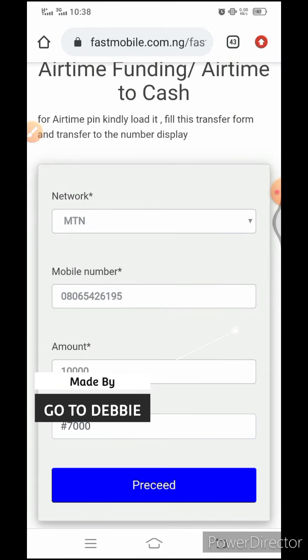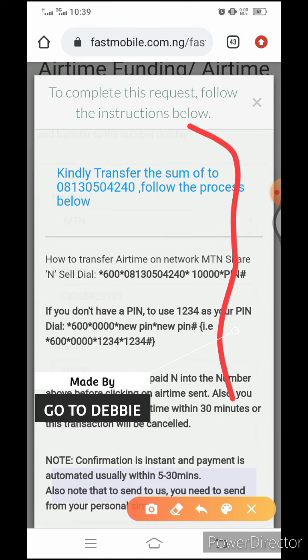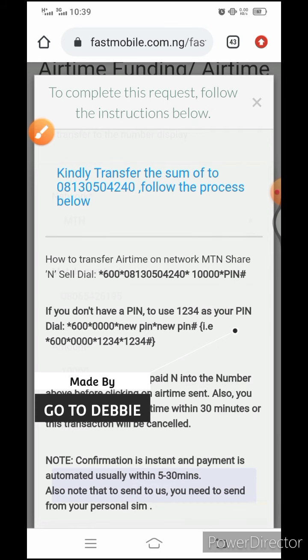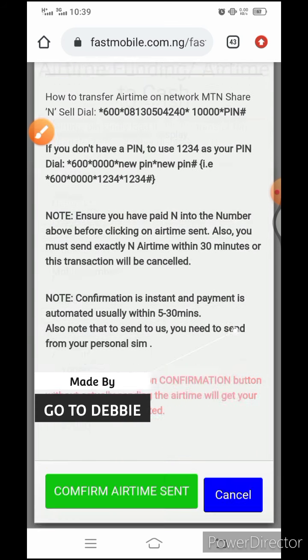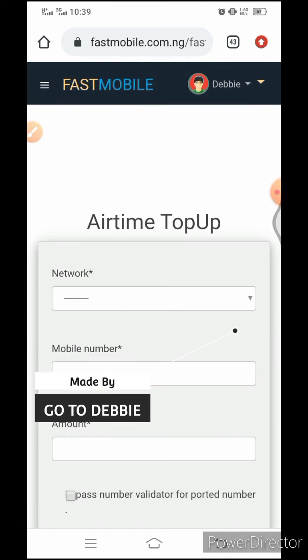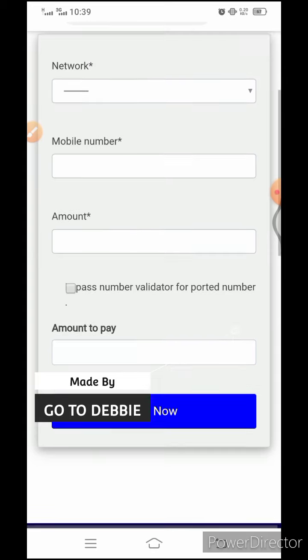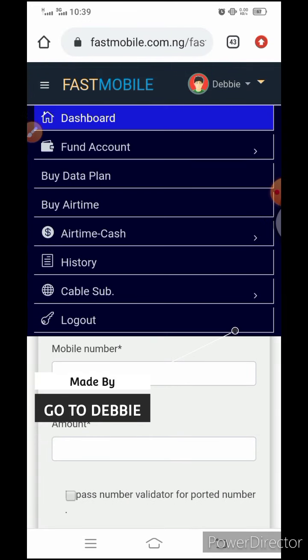When you are done, the first thing I advise you to do is, first of all, send. You can actually come and do this to get this information, to get this whole procedure. So first of all, transfer the airtime, then you come back and click on confirm, enter payment, and before you know it, in less than 5 to 10 minutes, they would send the money to you, and then you can just send it to the person.